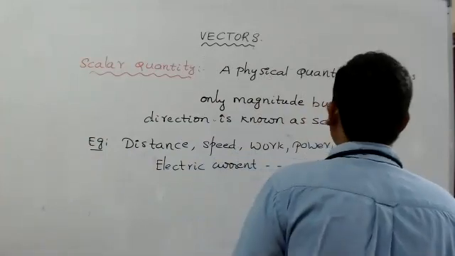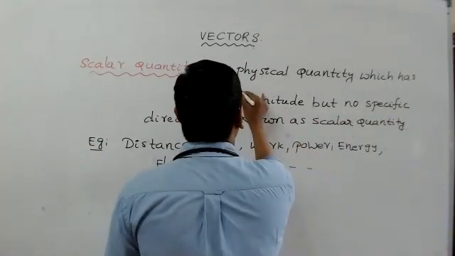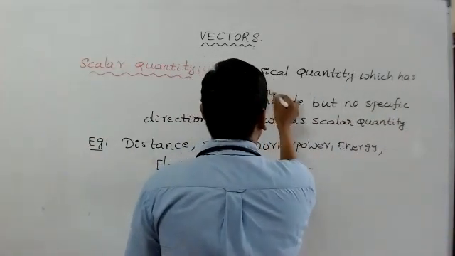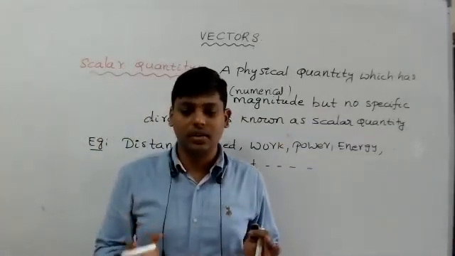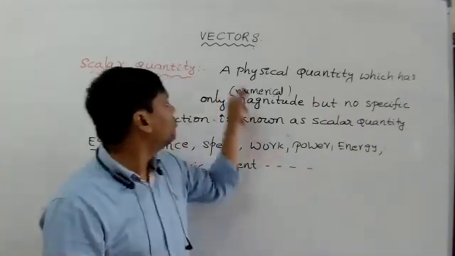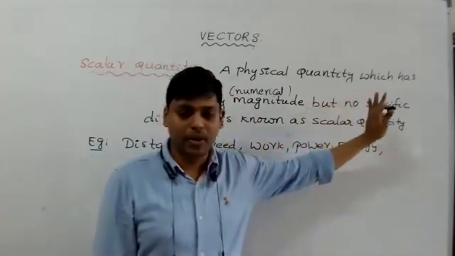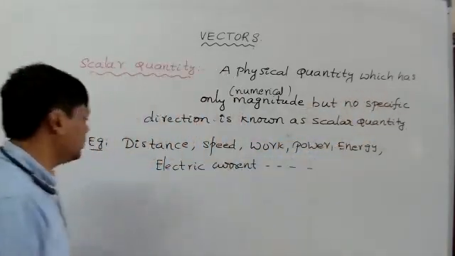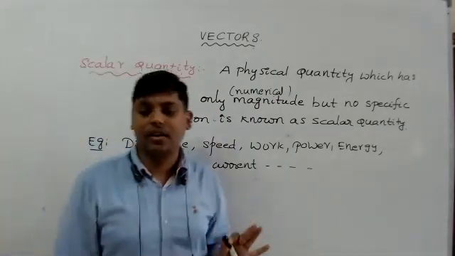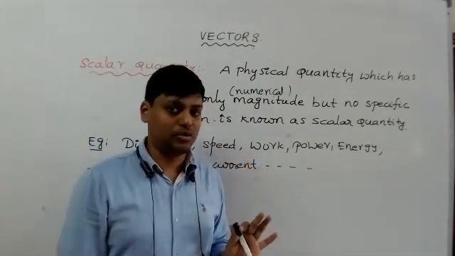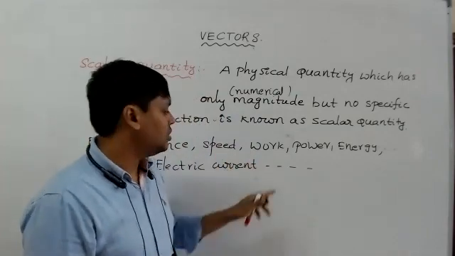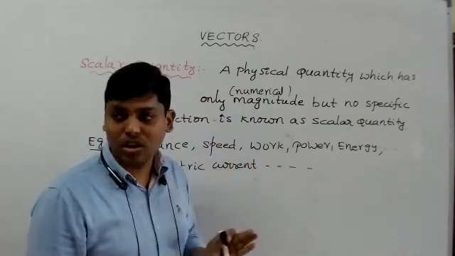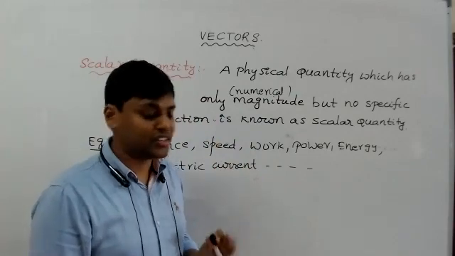A quantity which has only magnitude, that means only numerical value, but no specific direction, is what we call a scalar quantity. Just keep this in mind. The best examples: distance is scalar because it has only magnitude. Speed is also scalar. Work is also scalar because it has only magnitude but no specific direction.